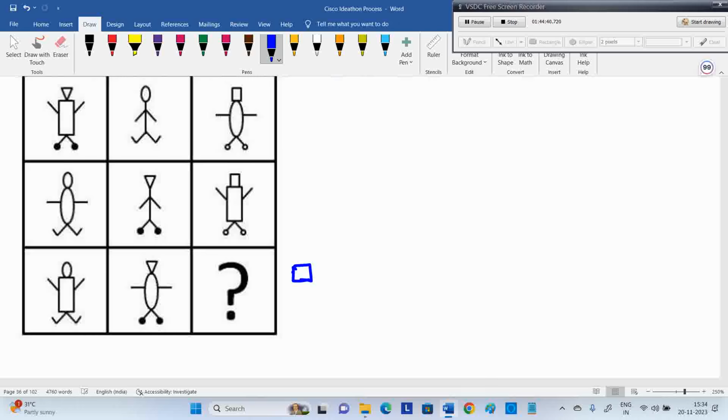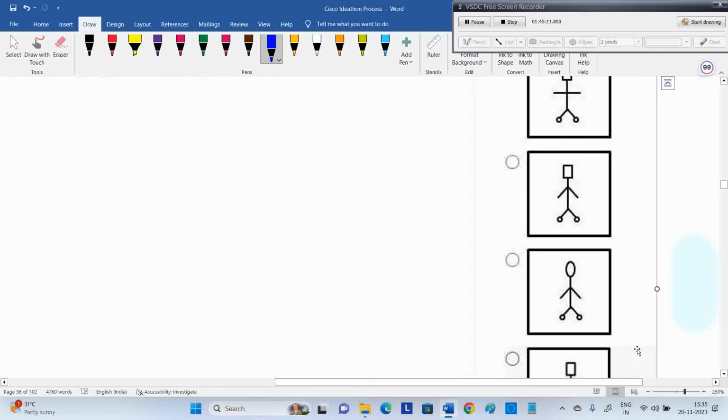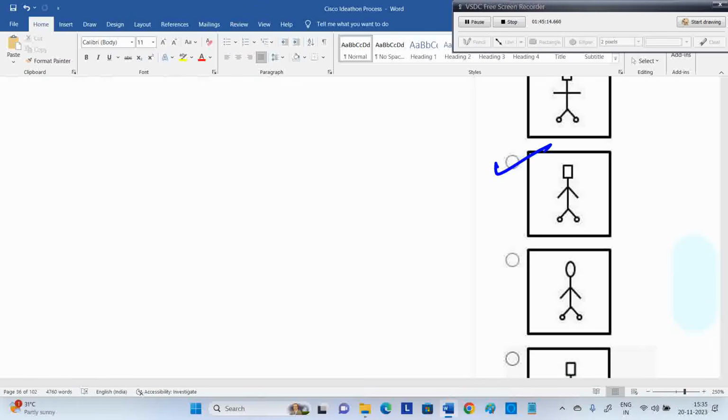Then the body must be a line downward, right? Then below, the legs should be empty circles. That's what you can see. Legs are three different things required: dot, line, and circle. The body is three different shapes: square, line, and circle related. Heads also have three different shapes. So now you need a square, two lines, and a circle below. So I think this is the option. Square head, the legs should be circle, and the body should be like that. So that's it.